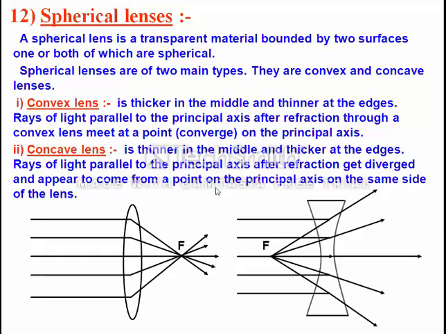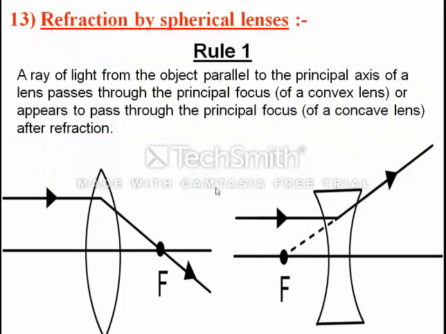Now, refraction by spherical lenses. As in the mirror we saw the rules and after the rules we saw the cases, in the lens also there are some rules, and depending on these rules there are cases. The first rule is a ray of light from an object parallel to the principal axis.